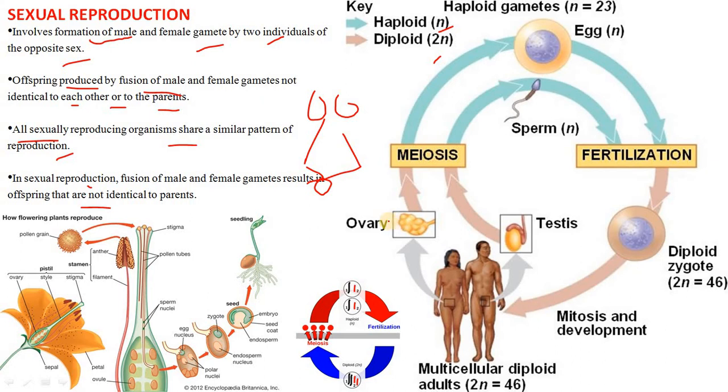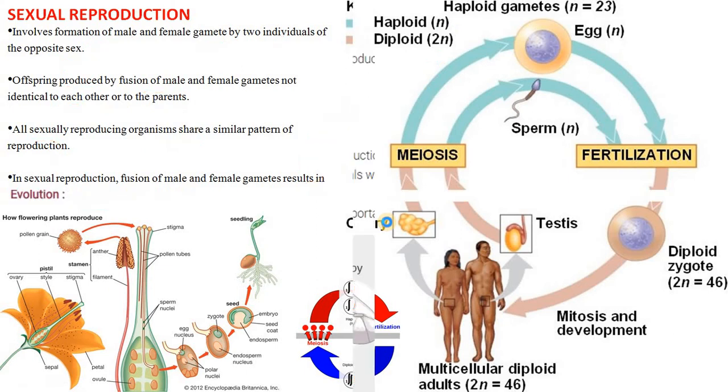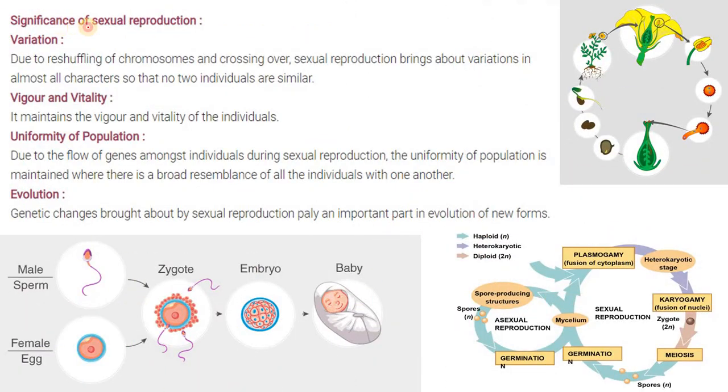Adaptation of the young to the environment and gene reshuffling are some of the advantages of this mode of reproduction. However, it is not as frequent as the asexual or uniparental form. Now, what is the significance or the advantages of sexual reproduction, or what is its importance in our daily life? Variation: due to reshuffling of chromosomes and crossing over, sexual reproduction brings about variations in almost all characters, so that no two individuals are similar.